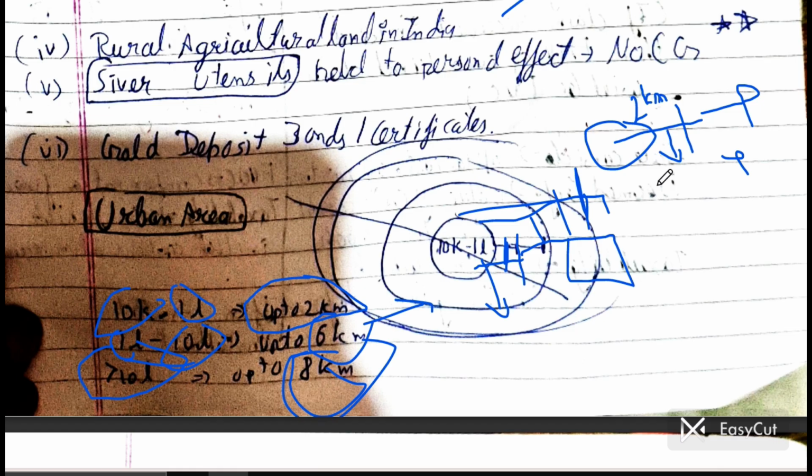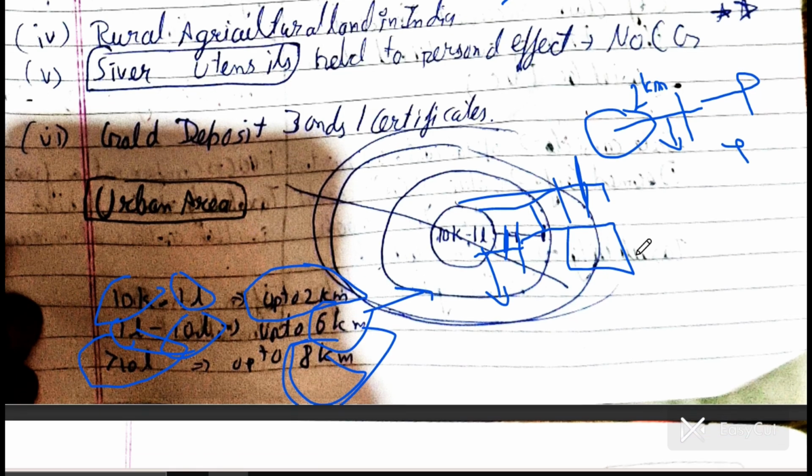I hope it is a good example to consider. Up to this area it is urban agricultural land: 2, 6, and then 8 kilometers, depending on the population. After this, all rural agricultural land up to this is treated as urban agricultural land. If you are selling this land, capital gain will arise. After this land, it is all rural agricultural land, and no capital gain will arise.